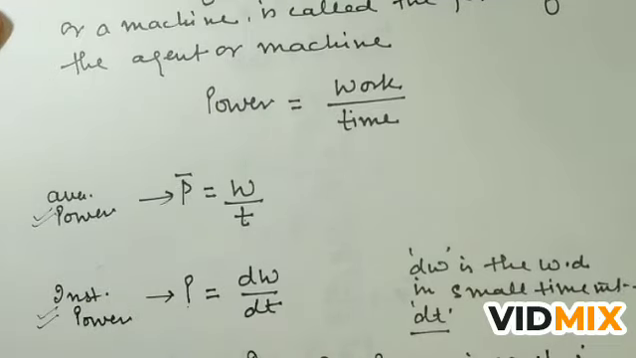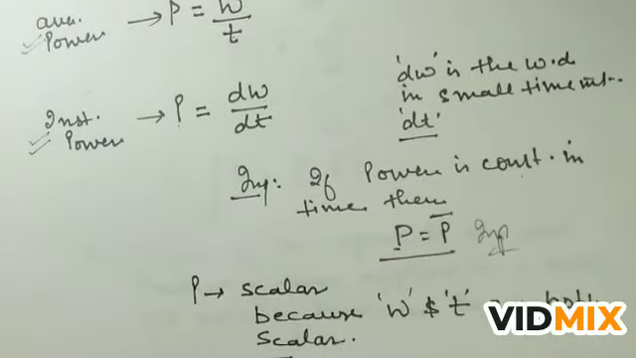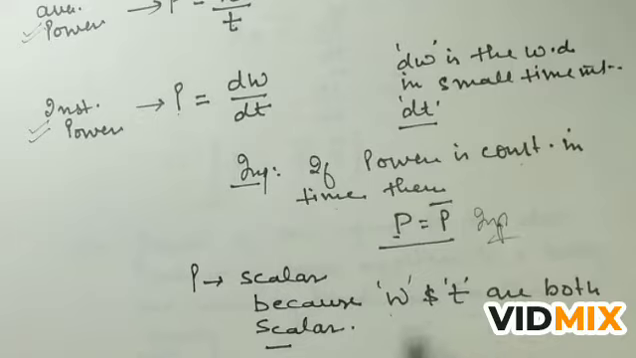If the power is constant in time, then average power and instantaneous power are equal. This is very important. And power is a scalar quantity because work and time both are scalar.